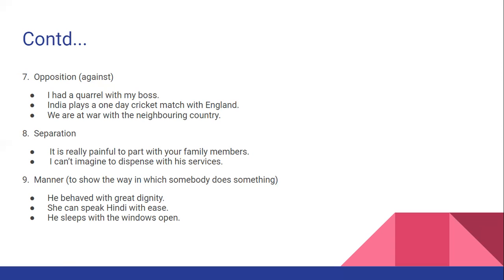Then "with" can also be used to denote separation. Sometimes it may feel somewhat strange because we generally think that "with" is used to show something like in the company of, but "with" can provide such meanings also, like we have already discussed opposition, and now separation, when something gets separated from the other thing, someone gets separated from the other.